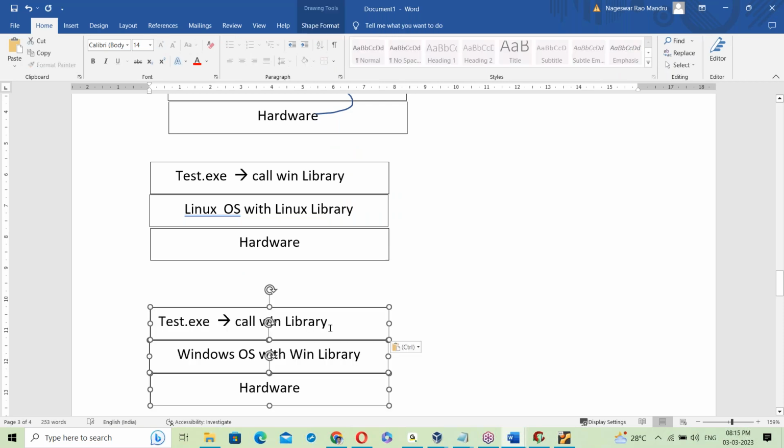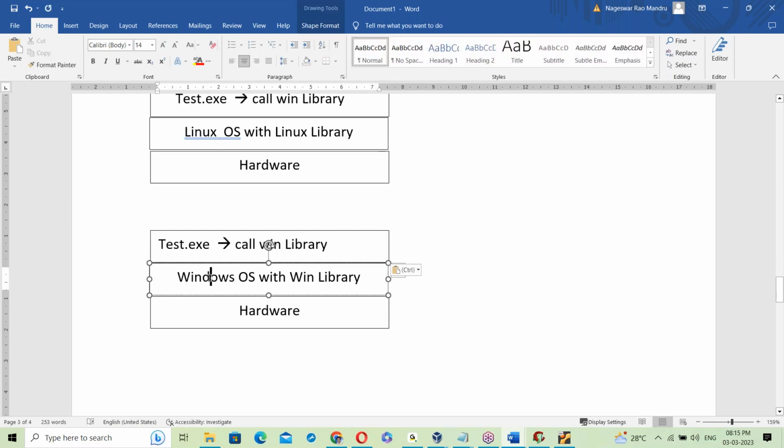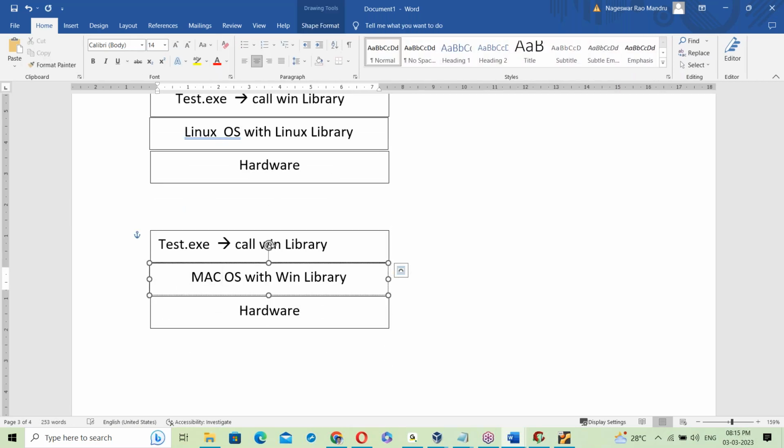Let us take another platform here. Suppose Mac OS with the Mac library. See, the test.exe file, when you try to run it here also, will try to call the Windows library, but here it is not available.